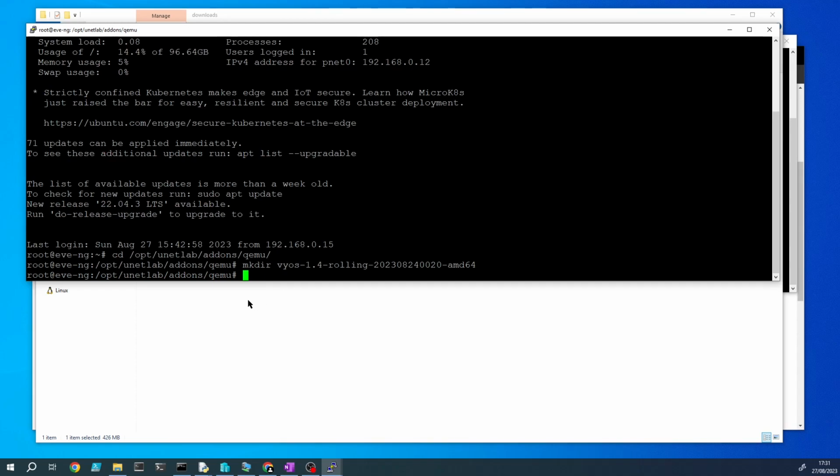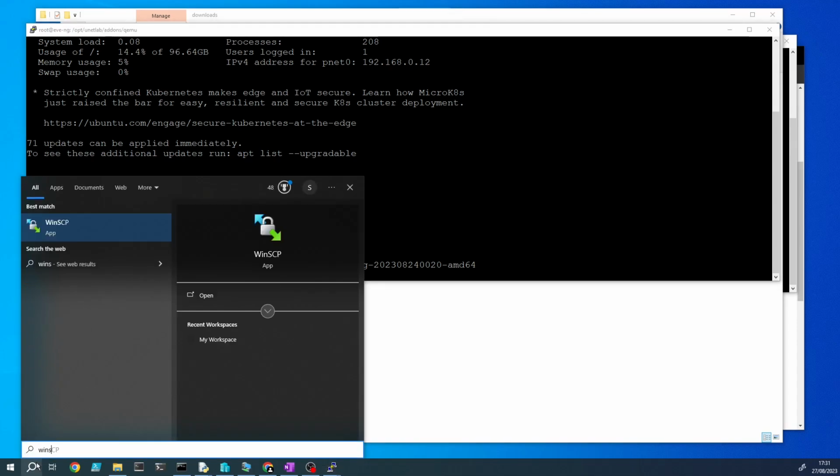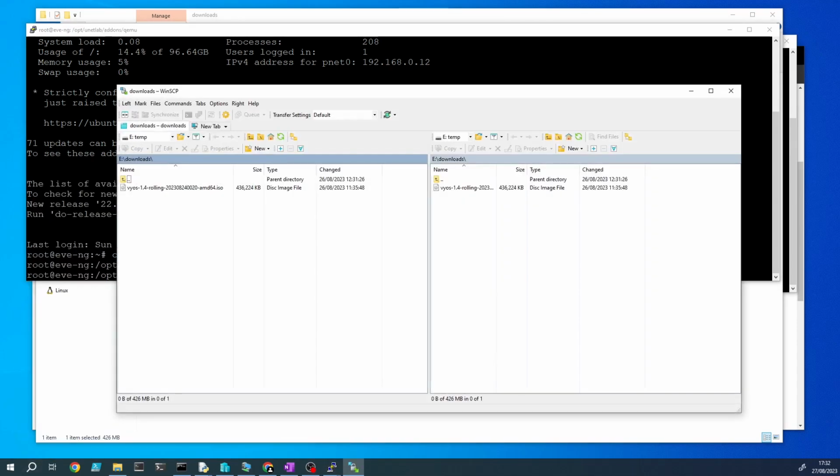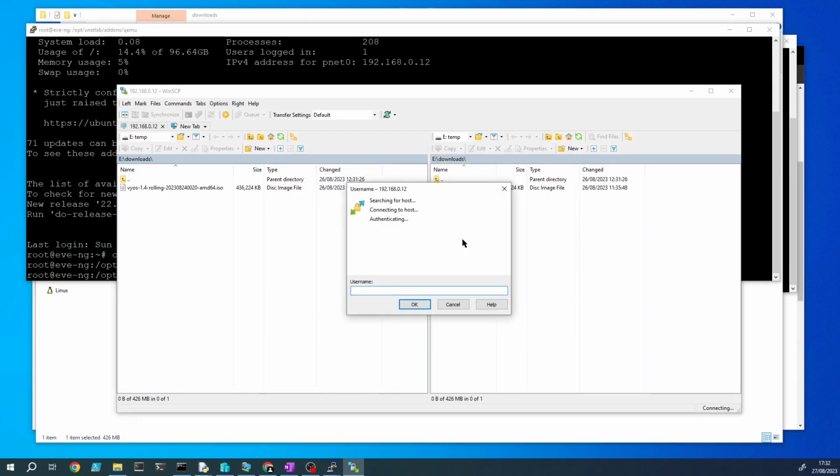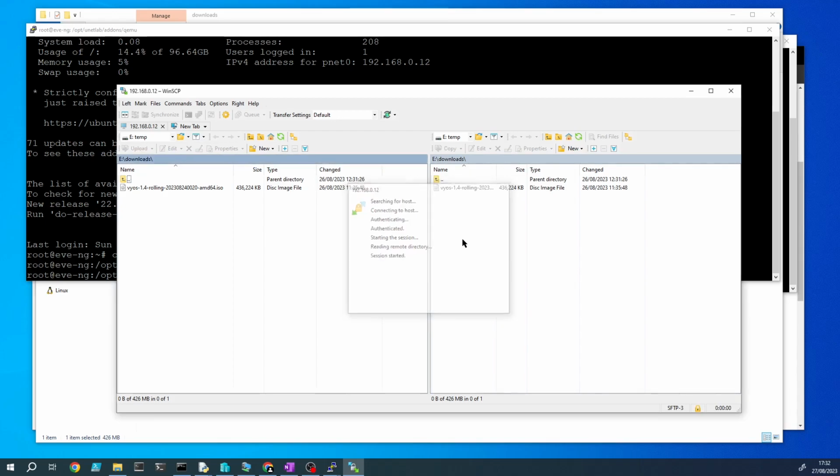Now connect to the EVE-NG server with your WinSCP and copy the VyOS ISO across to the directory you just created. So we want to connect to the server, log in as root again. Enter the password.